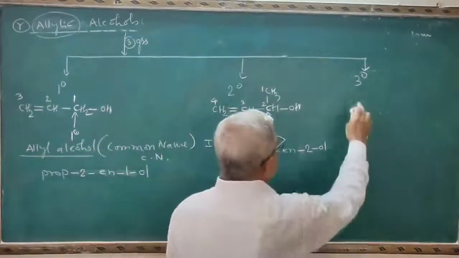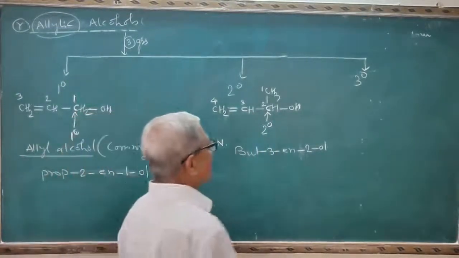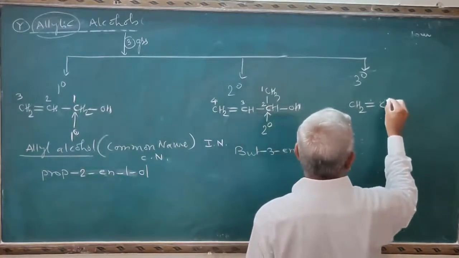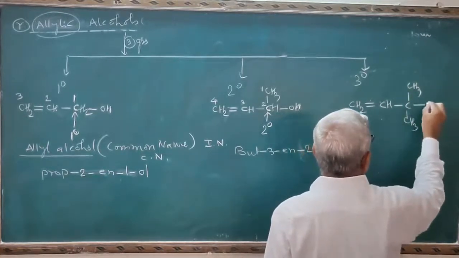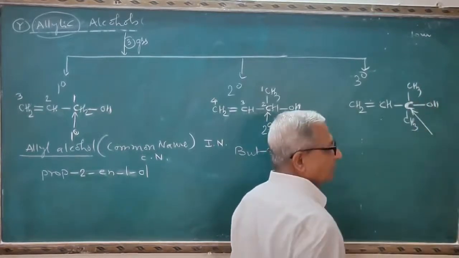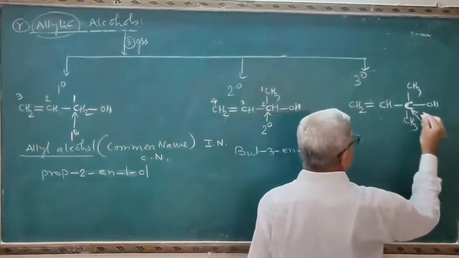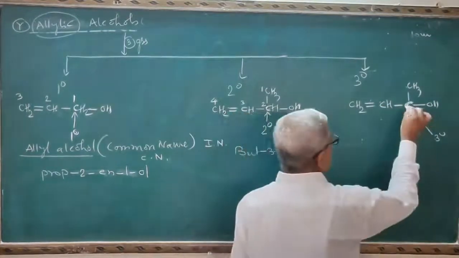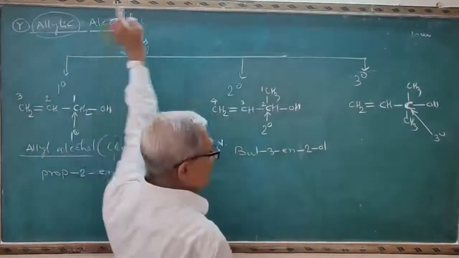Now see the third one, tertiary alcohol. In the tertiary alcohol, the OH group must be attached to the tertiary carbon atom. And see that one, CH2 double bond CH, CH3, CH3, OH. Now my question is here, what is the type of this carbon atom? Primary, secondary, tertiary or quaternary? It is a tertiary carbon atom because this carbon atom is attached to 3 carbon atoms. Now see, this is the allylic carbon atom. OH group is attached. Therefore, this is the tertiary allylic alcohol.